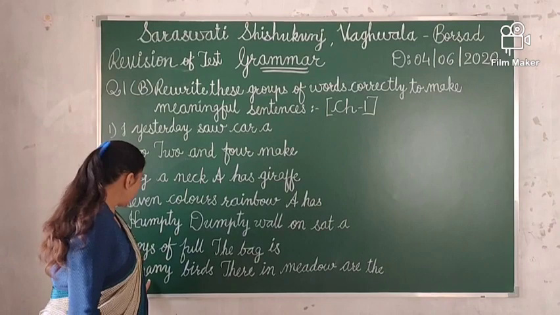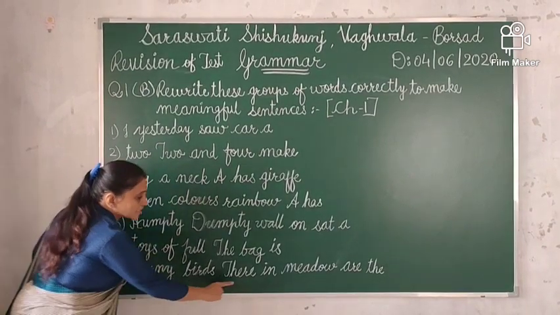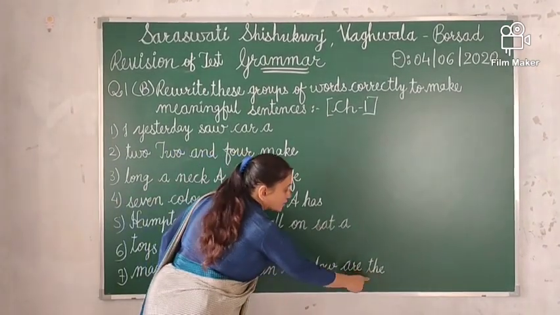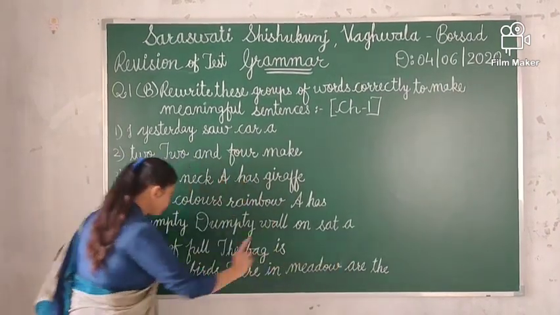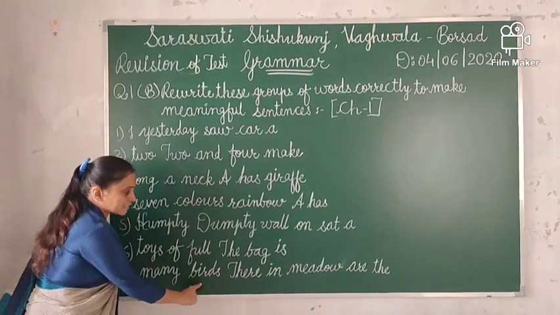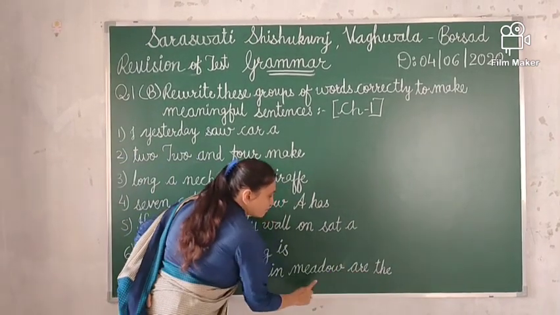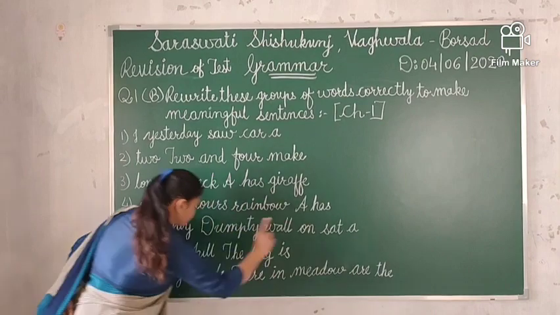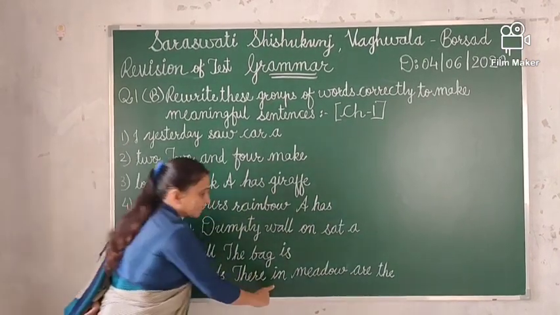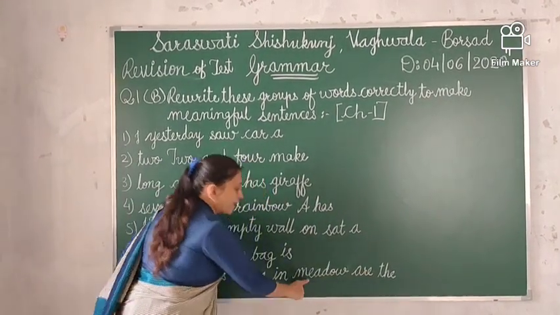The last one, 7 number, many birds there in meadow are the. The answer is there are many birds in the meadow. Again, there are many birds in the meadow.